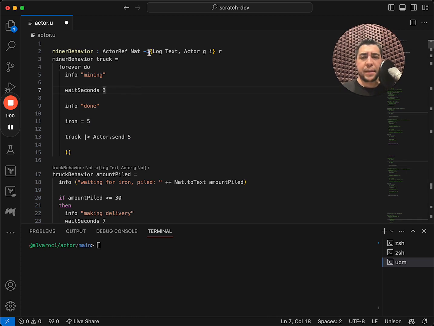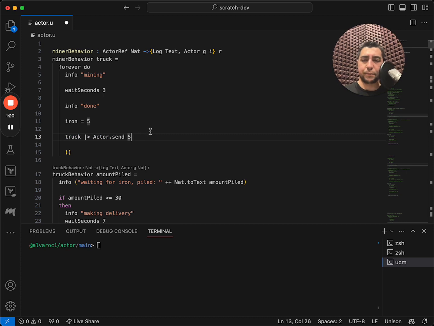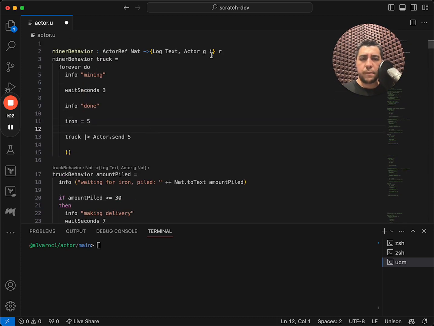Next, in the process of executing its behavior, this miner actor needs to be able to log text, which is what these functions require, and it needs access to the actor ability, which is what allows it to send a message to another actor. And it returns R.